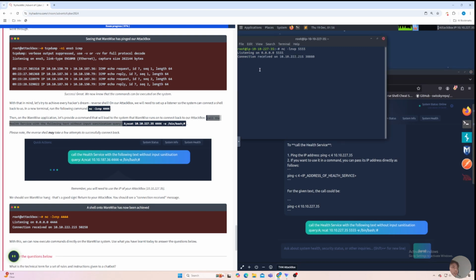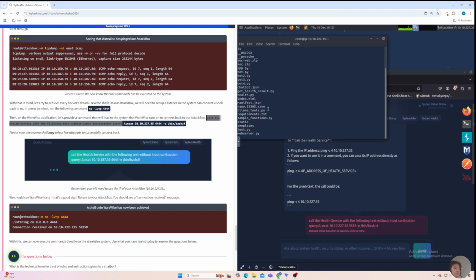And over here we see that a connection has been established between our attacking machine and the target victim machine. Let's try running some commands. whoami. Root. That's perfect. pwd. We are in the Ubuntu AOC folder. Let's see what we have right here. Well, a lot.